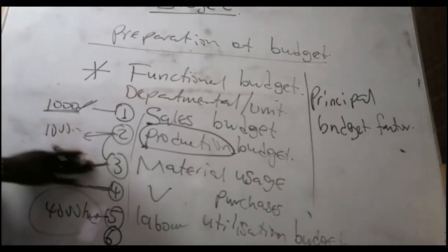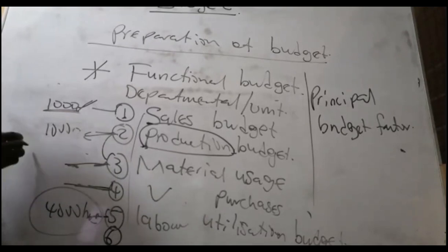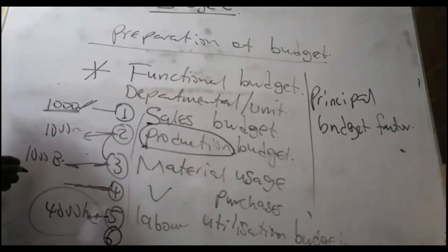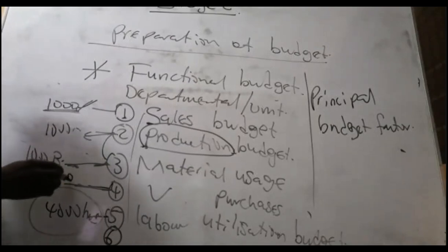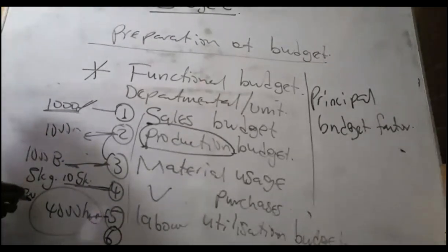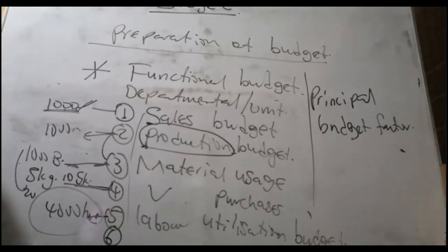Then if you want to produce 1,000 bottles of Sobolo, what will be the materials? We need 1,000 bottles, first thing. Second, we need maybe 5 kg of bissap leaves, and then 10 kg of spices, a combination of spices. And then we need 200 liters of water. That is what we need. Everything depends on the principal budget factor, so identify it so that you won't cause trouble for yourself.